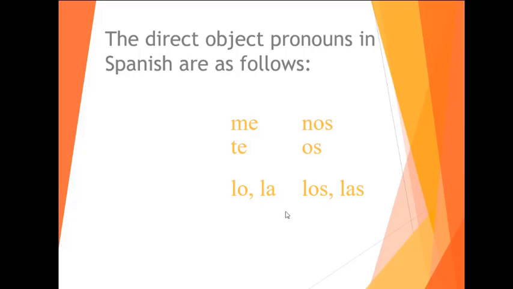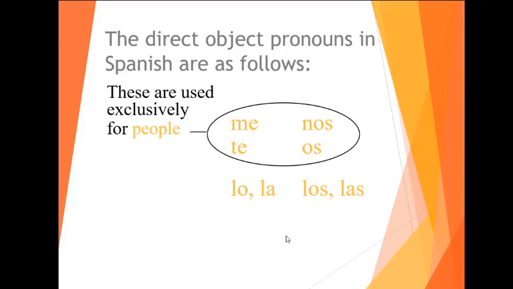So let's see. First of all, and like I said, I'll match them later. But first of all, let me say that these, we're going to only use these when we're replacing people. Like, remember that sentence, Raúl kisses his wife. Well, it could be here. It could be. I'm not saying it's going to be one of these, but it could be.